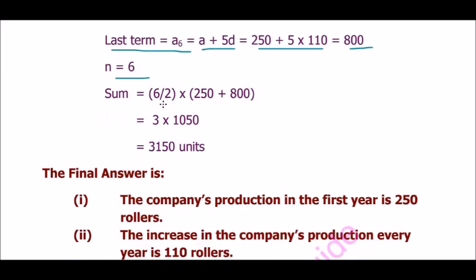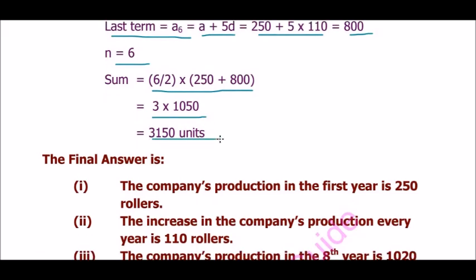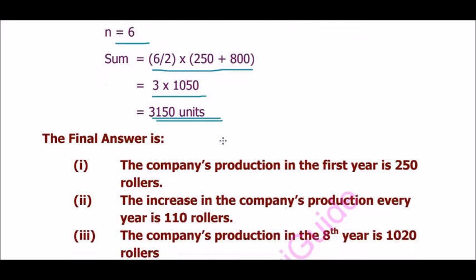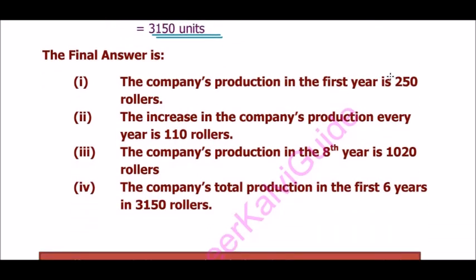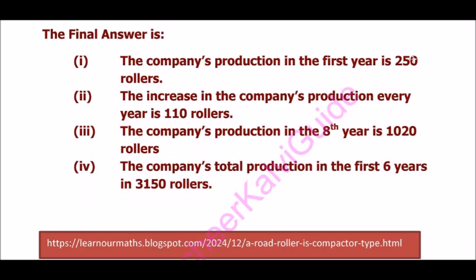So sum = 6/2 into (250 + 800), that is 3 into 1050, that is 3150 units. So we conclude the final answer: the company's production in the first year is 250.